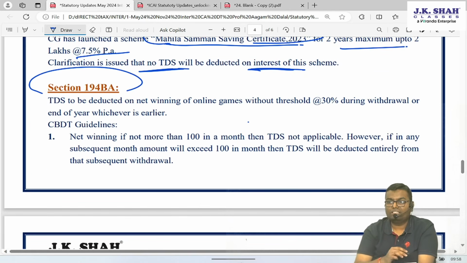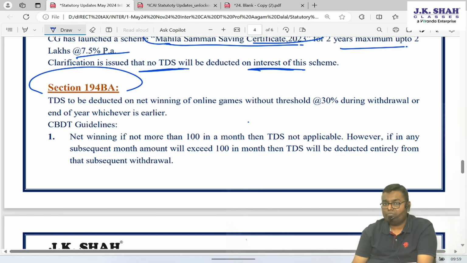Then there is one section 194BA. Now what is 194BA? Whenever any winning is there, see, it is a newly incorporated section which you must have discussed in the classroom. Whatever is the winning of online gaming, on that winning, TDS will be deducted at 30% without any threshold.